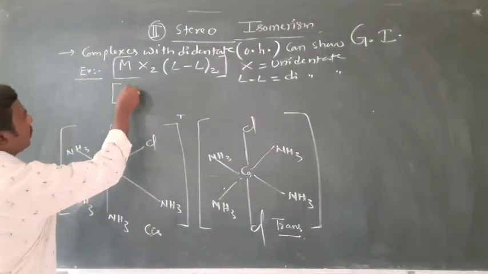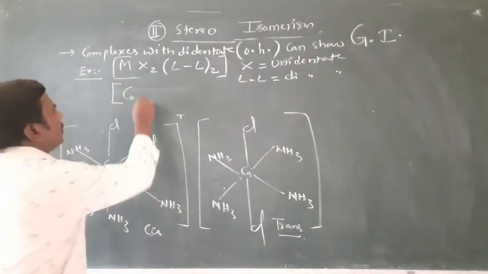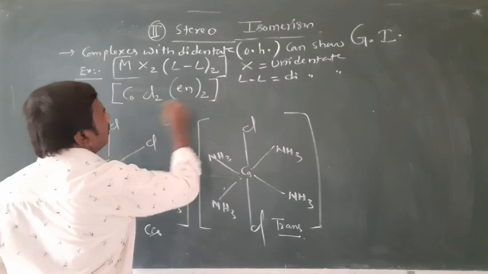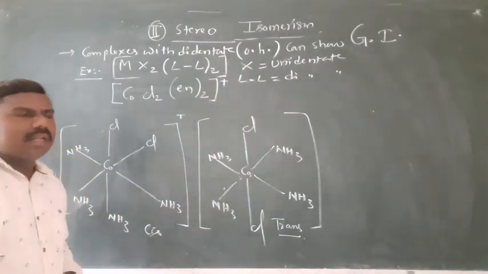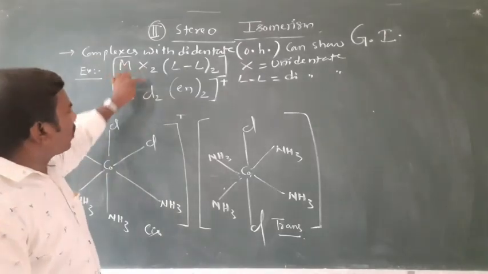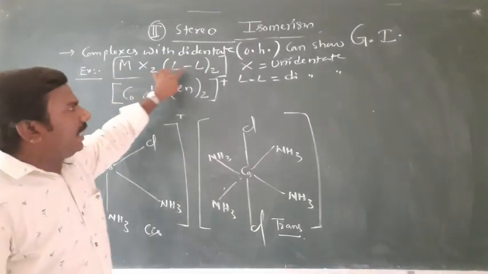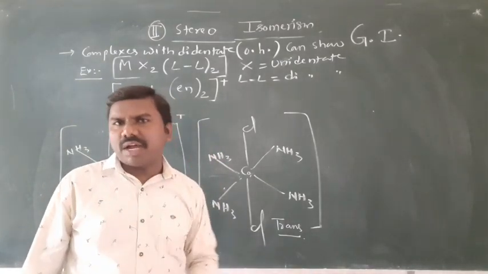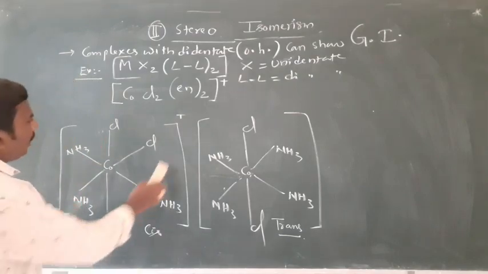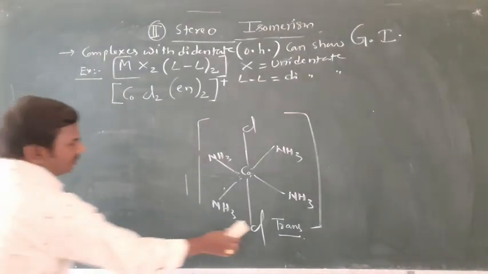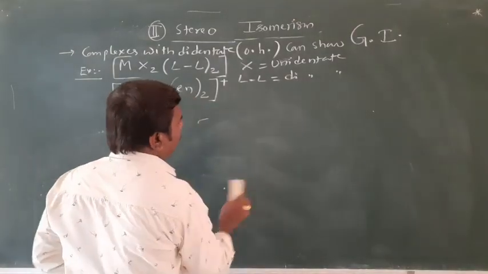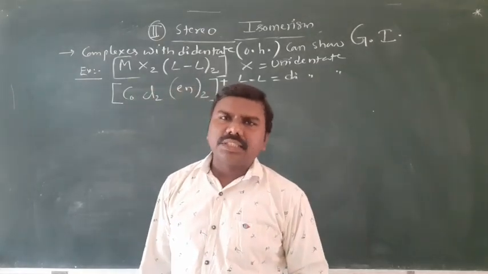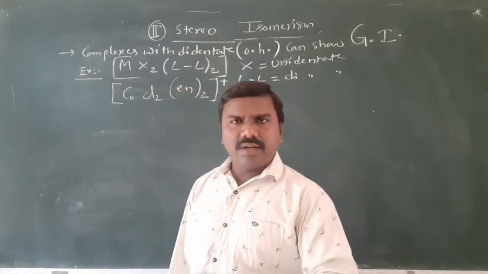Example is Co, Cl2, en twice, plus it is charge. Observe carefully all of you. Monodentate ligands 2, chloride ions. Didentate ligands 2, en indicates ethylene diamine, already we have discussed. Then it can be drawn as cis and trans forms. 3 marks question. So what is geometrical isomerism? Draw the cis and trans isomers for the following, like that they are asking.